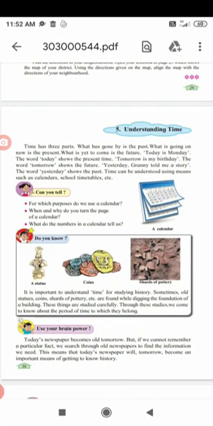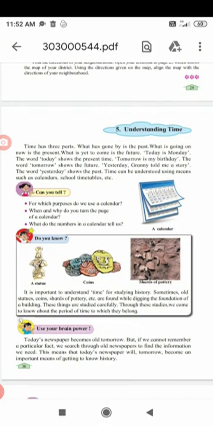Understood up to here, children? Now we'll move on to our next part. Use your brain power. Today's newspaper becomes old tomorrow. But if we cannot remember a particular fact, we search through old newspapers to find the information we need. Children, what is a newspaper? We get a newspaper every day in our house.